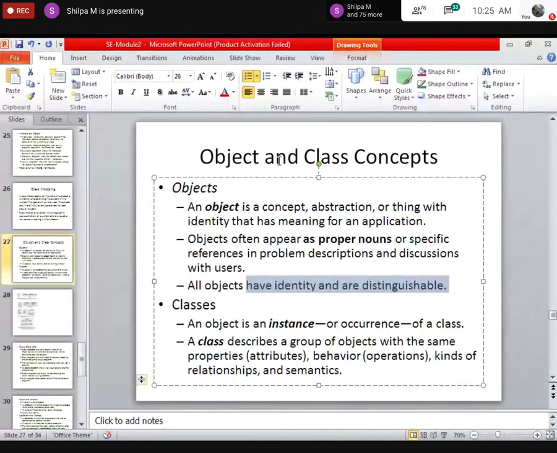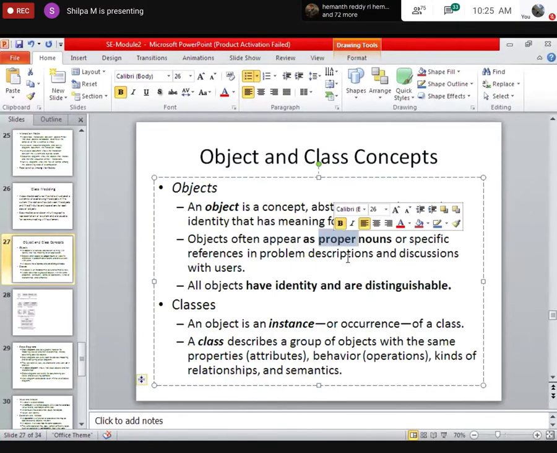When I say an object of a student, one student and one faculty, they have their own identity. So all objects will have an identity. If they don't have an identity, then they don't come under the category of objects at all. These things you have to remember: they have an identity, they are distinguishable, they are proper nouns. Fine. Okay with this.